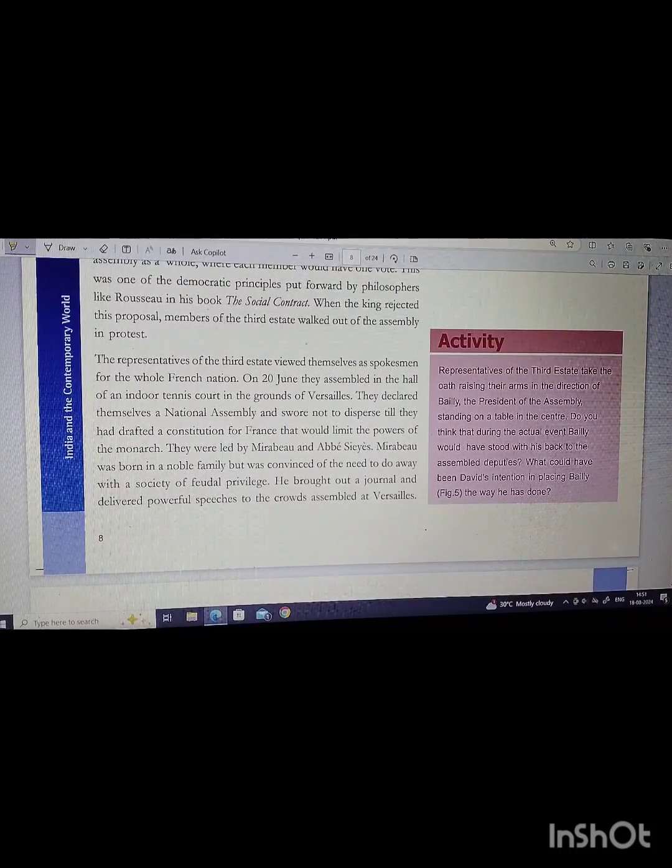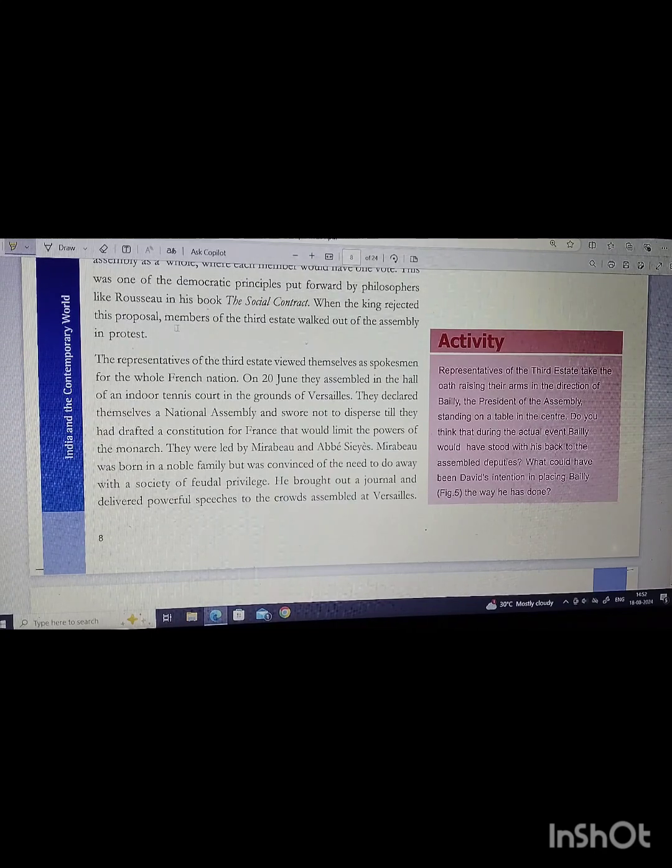Means you can see that from this situation, when the king rejected the proposals, the members of the third estate got a spark to start the revolution and to start the protest against the first and second estates.